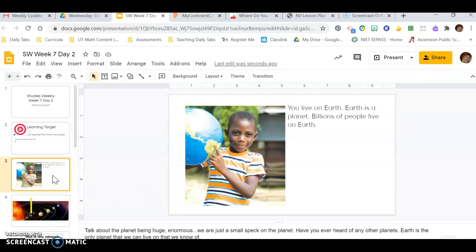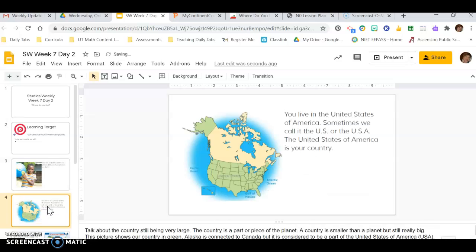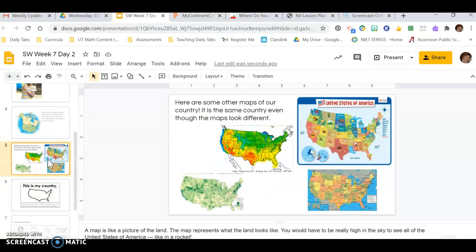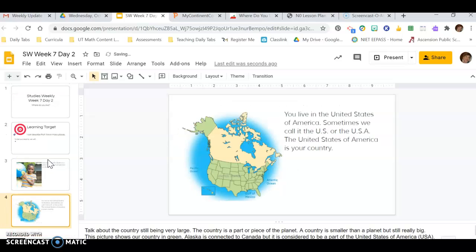Okay, I'm going to leave these because these are from Studies Weekly, and I think a little review is great. But I added these slides. So look, I'm just clicking on these on the left. I added this, so I'm going to click on this. I'm going to delete this one. I'm going to delete this one. But I'm going to go ahead and leave the ones from Studies Weekly. I'm going to delete these. All I'm doing to delete is I'm clicking on them, and I'm clicking delete on my keyboard. So I'm going to go ahead and delete all of these because I know I'm going to make new ones today. Okay, so now since I want to review this, I'm leaving these.